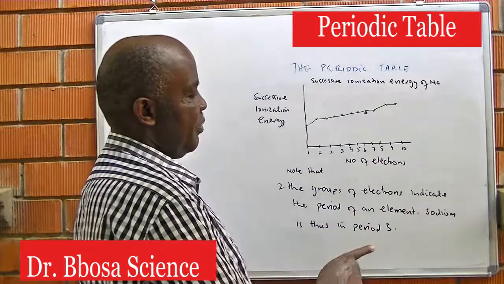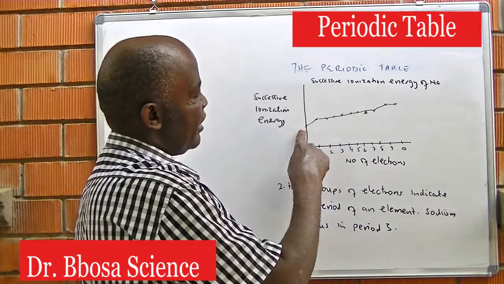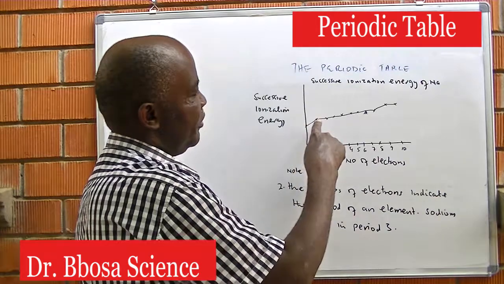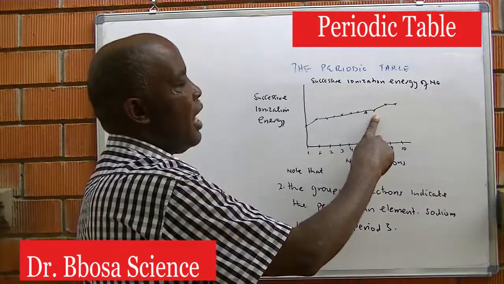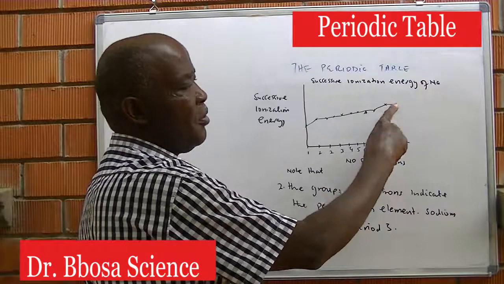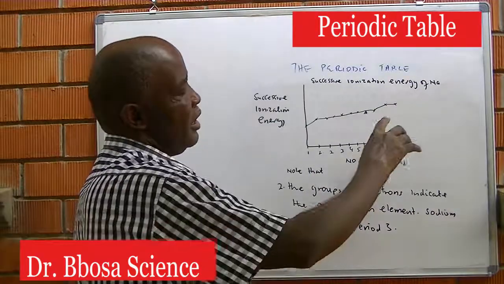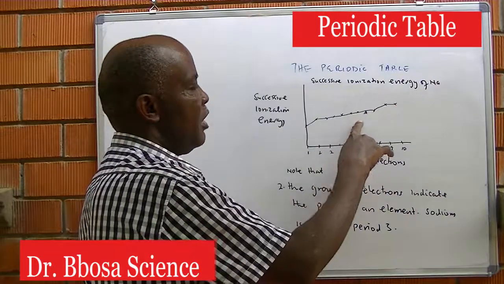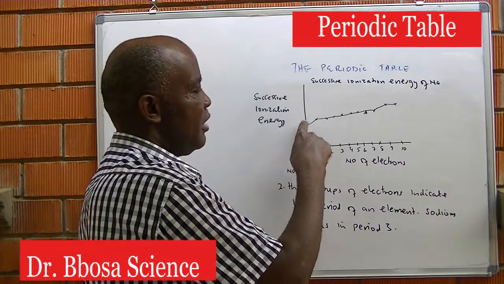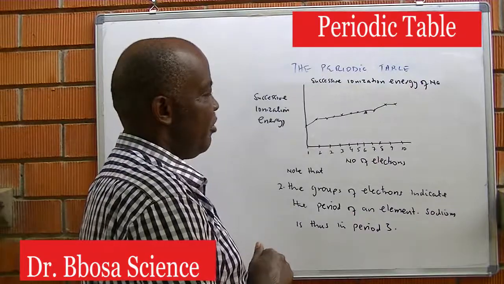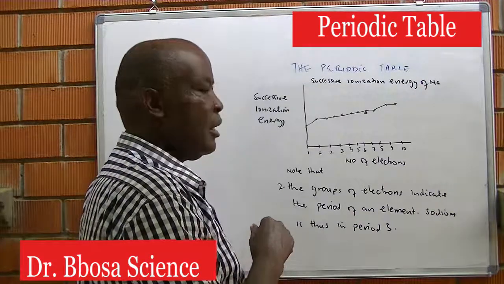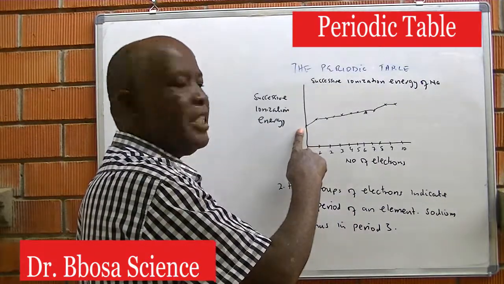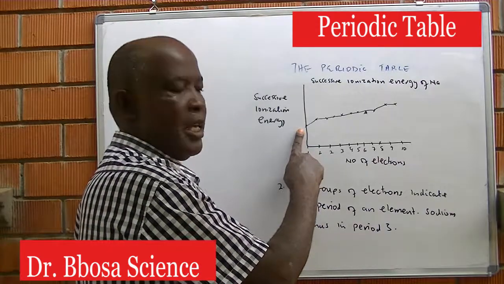Sodium is thus in period 3. The first group has 1 electron, the second group and the third group have 2 electrons. This is the shell nearest to the nucleus, followed by this, followed by this. So this 1 electron is removed from the outermost shell because it requires the least amount of energy.